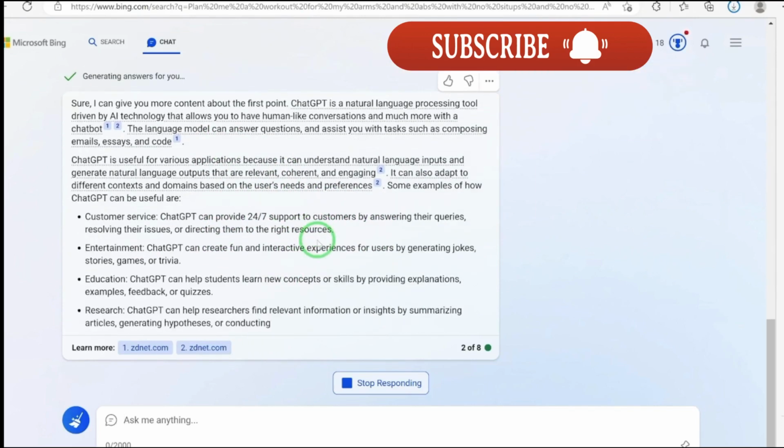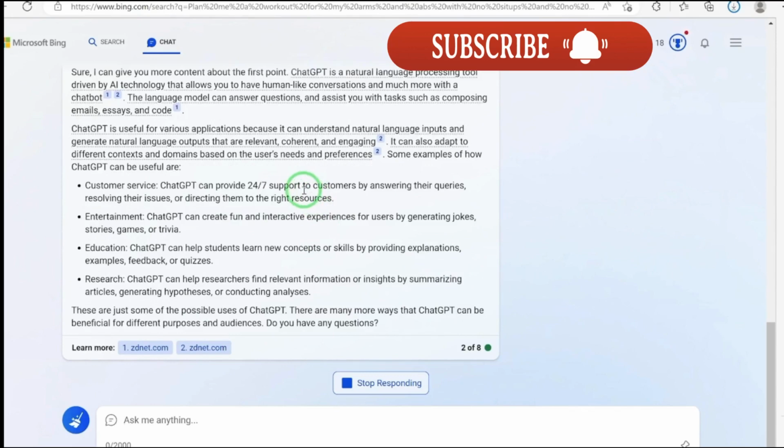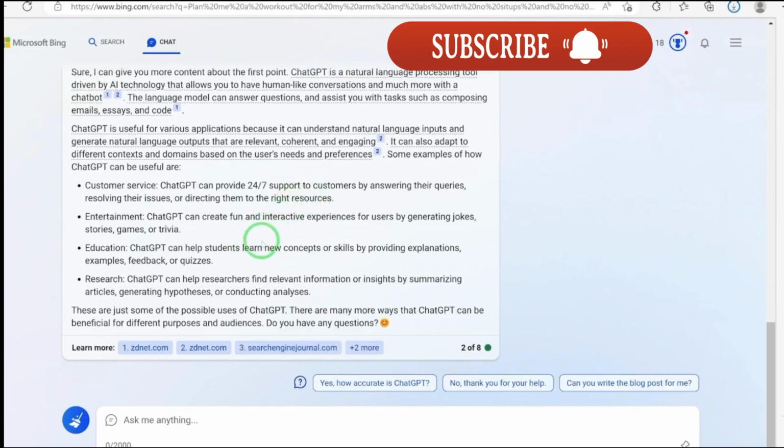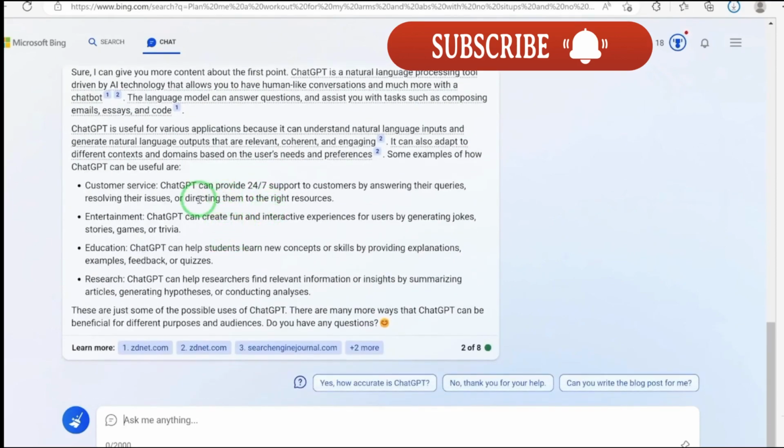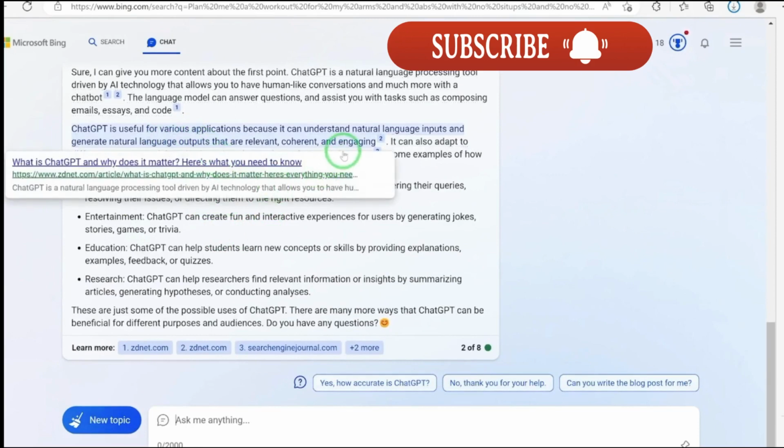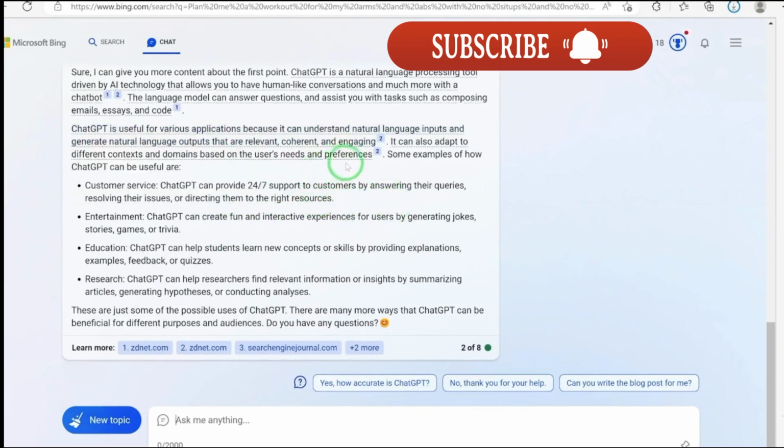So for the beginning of the post, you can copy that background or introduction and just paste it over there, and then you can just start writing some of the key components. Okay, so you can see ChatGPT is useful for various applications because it can understand natural language inputs and generate natural language outputs that are relevant, coherent, and engaging. So you can see some example of how ChatGPT can be useful are customer service, entertainment, education, research.